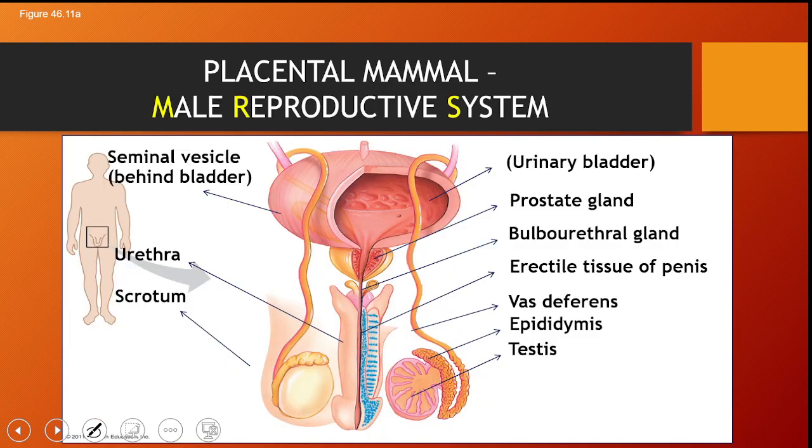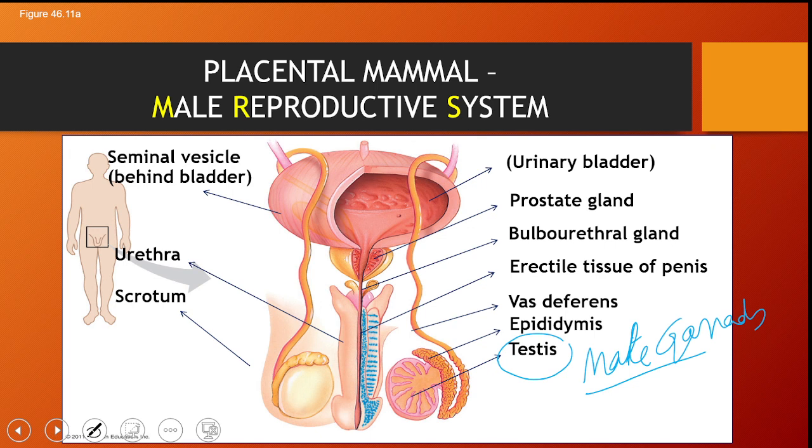Coming to the hormonal control of reproduction, before going into this, let me explain the structure of the male reproductive system. The male reproductive system starts with the male reproductive organs. They are called gonads, male gonads. These male gonads are called testes.